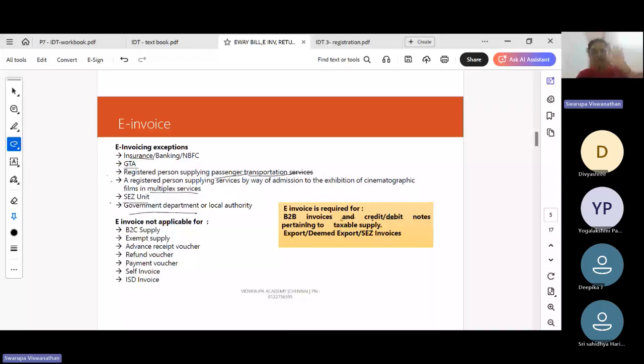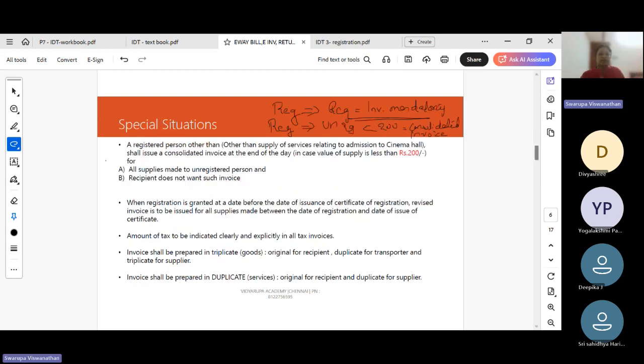So you need to remember 5 crores in any of the preceding years, to be generated on B2B invoices, B2B credit notes and exports. Exceptions are insurance, banking, transport, passenger or goods transport, then multiplex, SEZ units and government departments. Now, that is with respect to e-invoicing. You need to remember only that much with respect to e-invoicing.